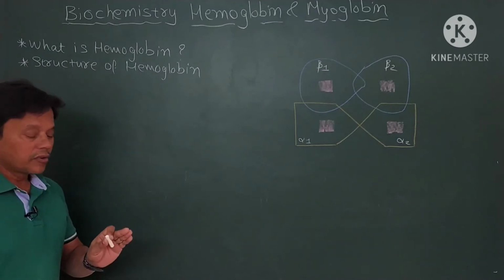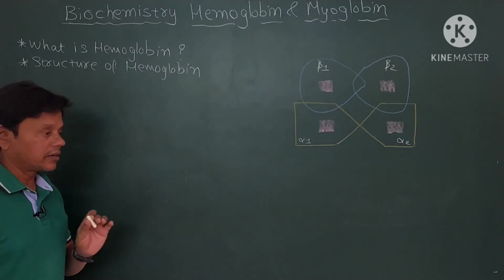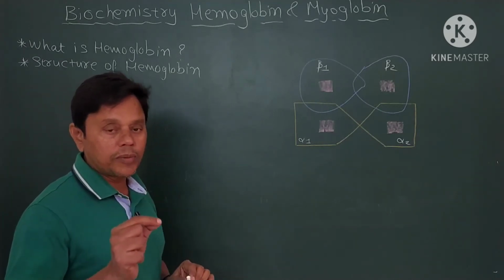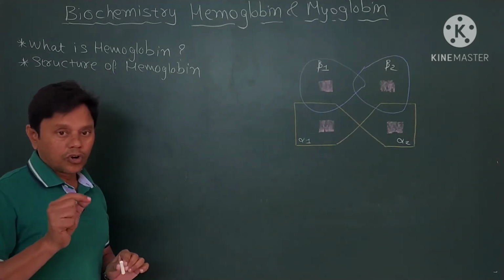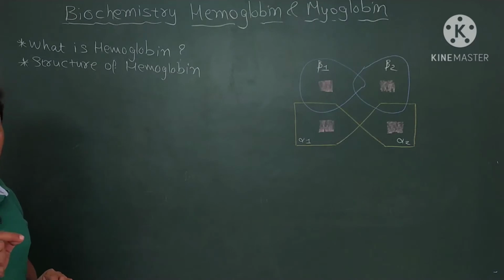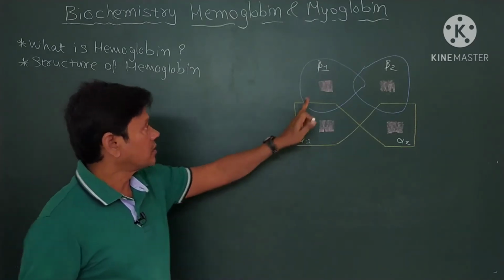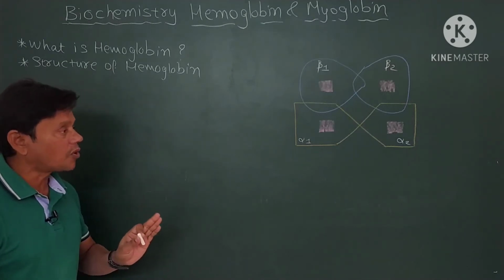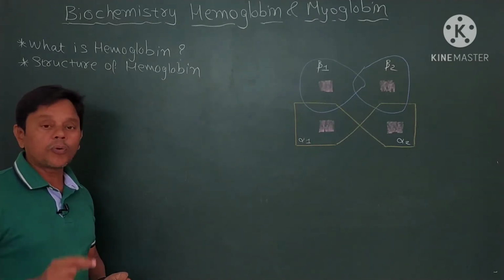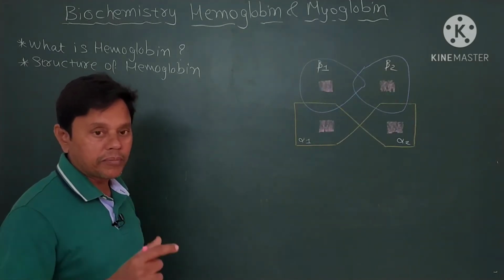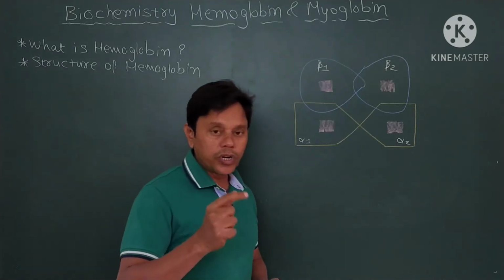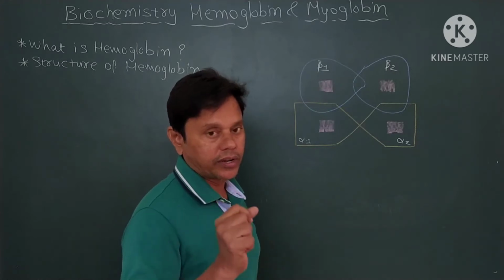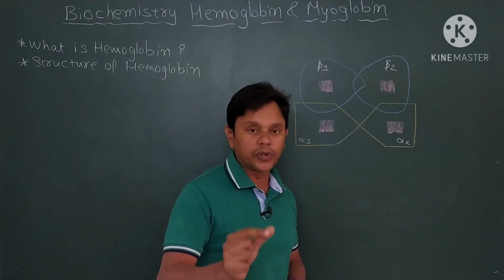Friends, one thing you should remember is that globin consists of 4 polypeptide chains: 1, 2, 3, 4. So globin consists of 4 polypeptide chains of 2 different primary structures, that is called a monomeric unit.